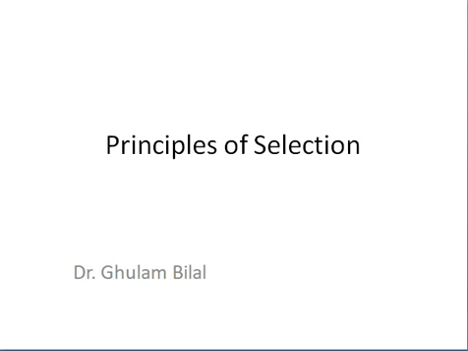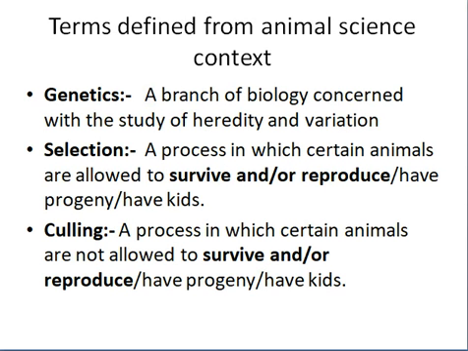Today we will study principles of selection. So there are some terms which need to be defined. Genetics, you already have heard about it. It is a branch of biology concerned with the study of heredity and variation. Heredity is virasat, the characters which are transferred from parents to offspring, and variation is the difference between performance in one animal and the other animal. So we do business on variation and heredity in genetics.